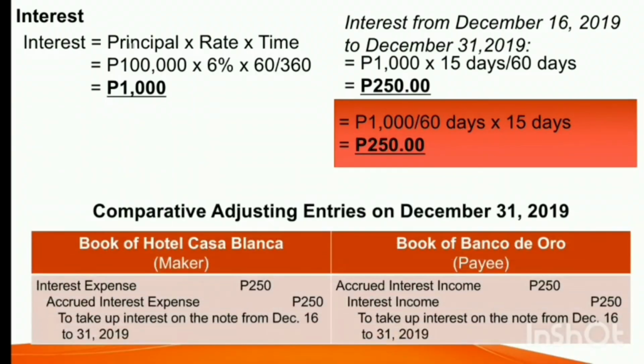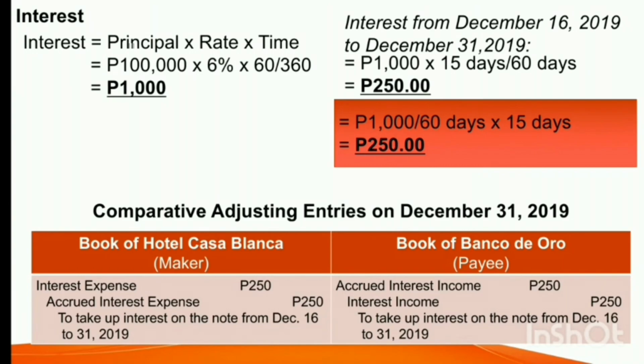For Casablanca Hotel or Hotel Casablanca, which is the maker or the borrower, the interest is recorded by debiting interest expense, 250 pesos, and then credit to accrued interest expense, which is also 250 pesos. You can also use interest payable instead of accrued interest expense.